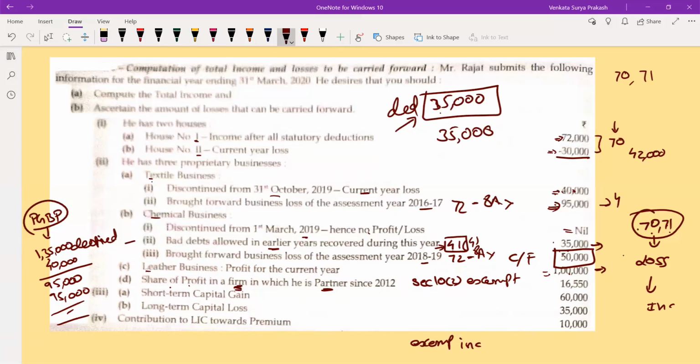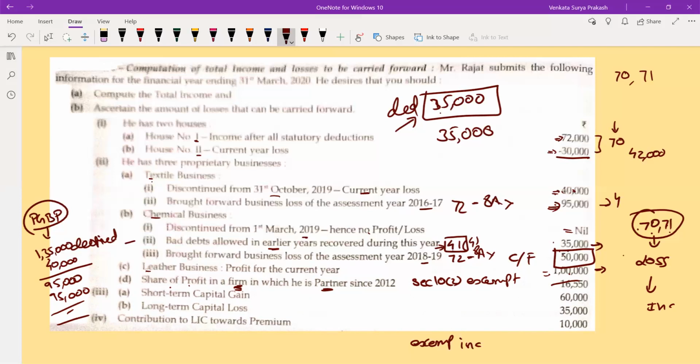Say the firm is getting some profit. On the profit, firm is paying tax. Then the firm is distributing the same profit to the partner. If I collect the tax from the partner also, it amounts to double taxation. So the same profit, if it is distributed to the partner, it is not taxed in the hands of partner. It is purely exempted. So this is not at all to be considered as an income.